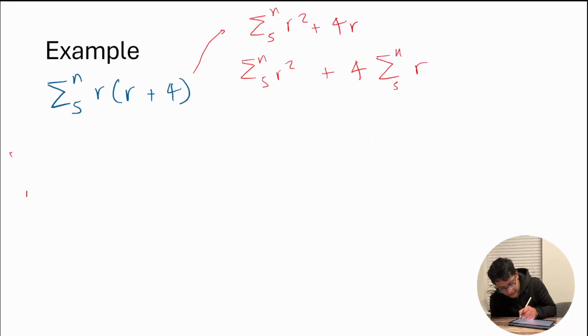So firstly, you work out the sum from 1 to n of r squared, and you subtract the sum from 1 to 4 of r squared.